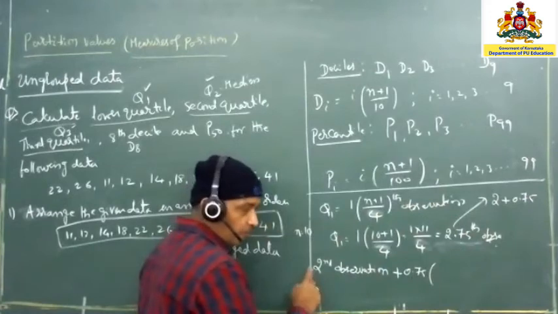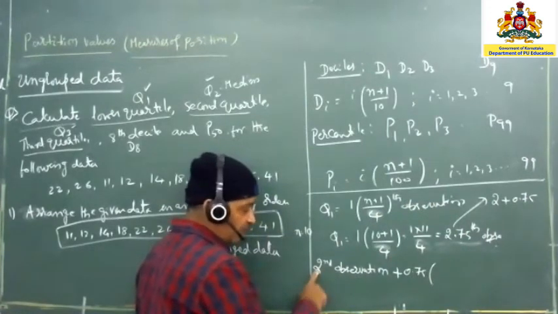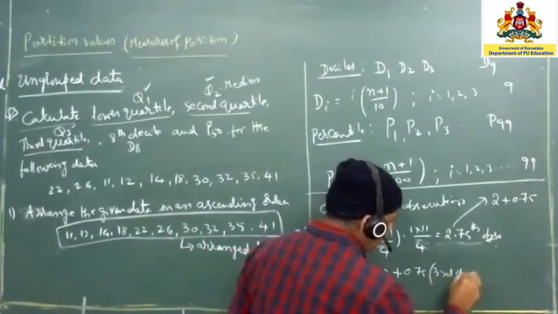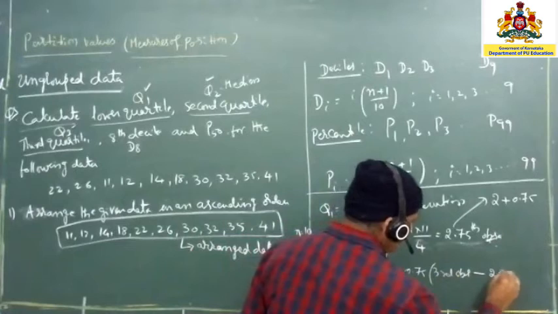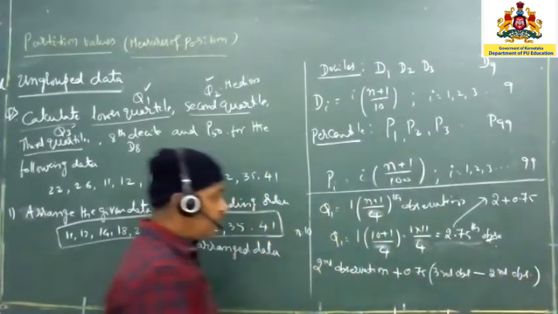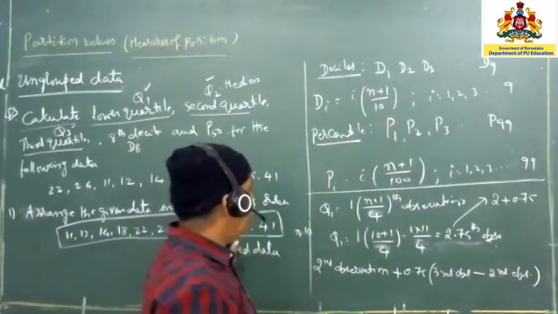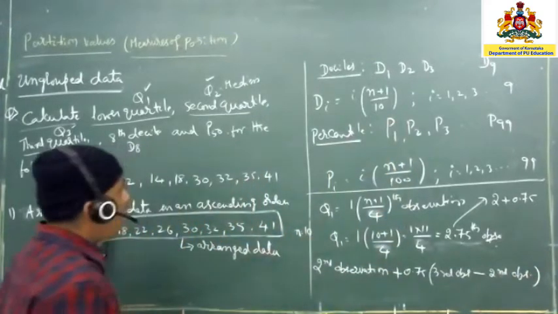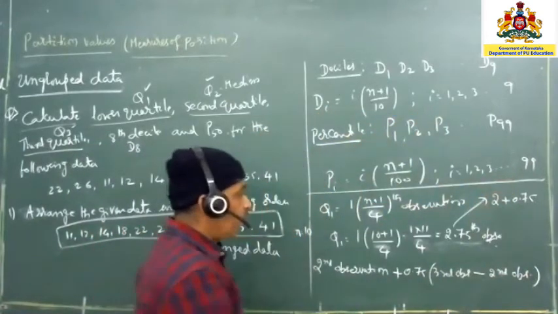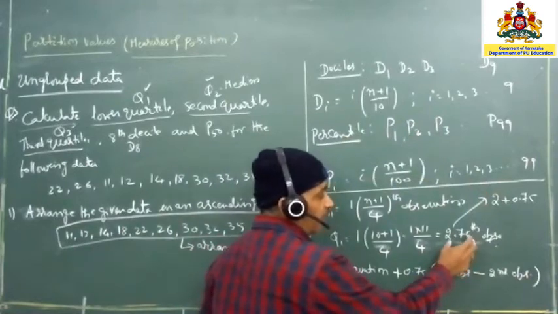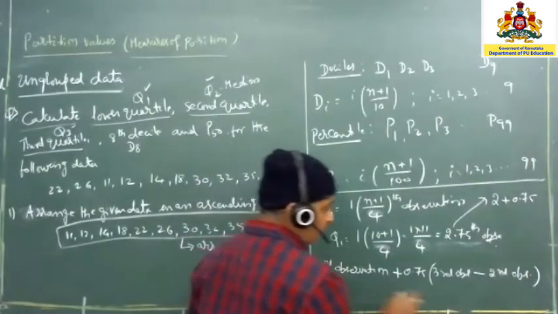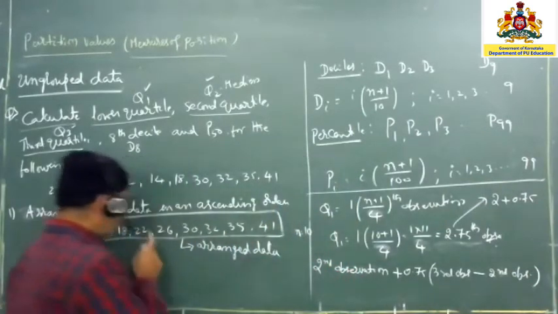the next one, plus 1. One number extra you have to write. Second in the sense, third we have to write. So third observation minus second observation. So this is the formula. Whenever raw data you are going to use, either for Q1, Q2, Q3, D1 to D9 or P1 to P99, compulsorily you have to split into this kind of position. So you write the position, you will get a position value, and that position value you have to look into this part.